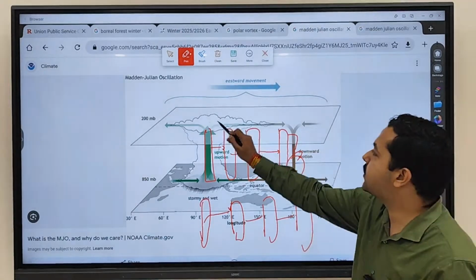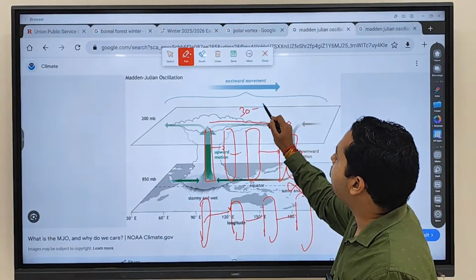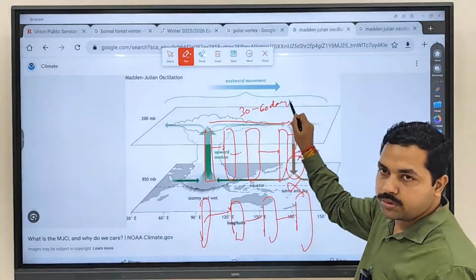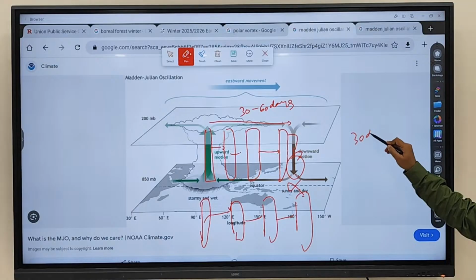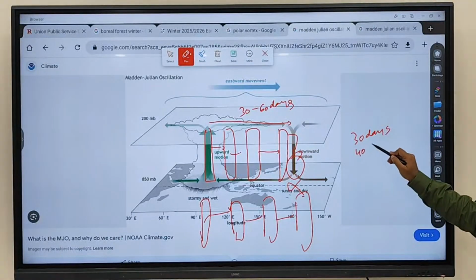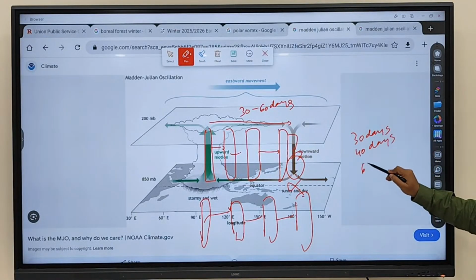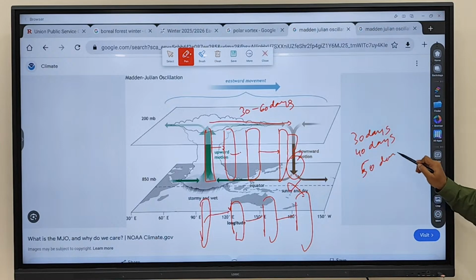How much time is it taking to move from here to here? 30 to 60 days. It may happen in 30 days, 40 days, 35 days, 50 days, or 60 days. It may happen in any of these days. Clear? Any doubt regarding this one?